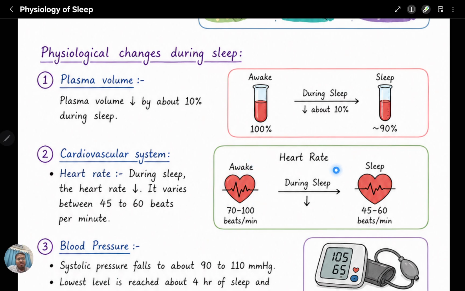In this diagram also we can see that before sleep, when the person is conscious, the heart rate will be 70 to 100 beats per minute. During sleep, the person goes into a partial or complete state of unconsciousness, and the heart rate will be 45 to 60 beats per minute.